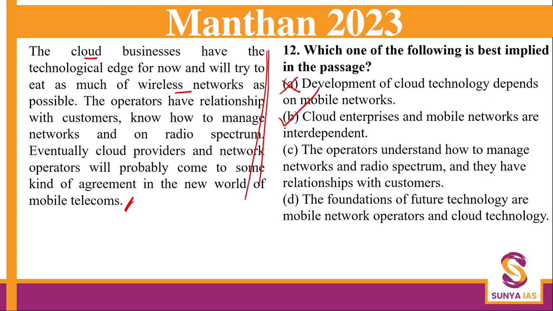Yes. They will have a relationship. Hannah, they will come to some kind of agreement. So the passage constantly talks about cloud enterprises and mobile network operators. So B is the correct answer. Now C is what? It is explicitly given, and D is again an assumption.